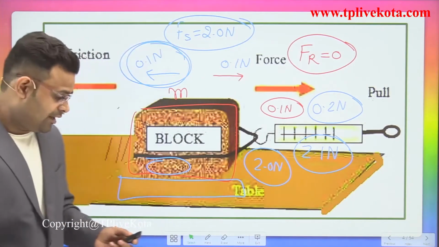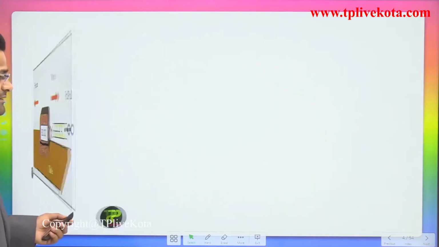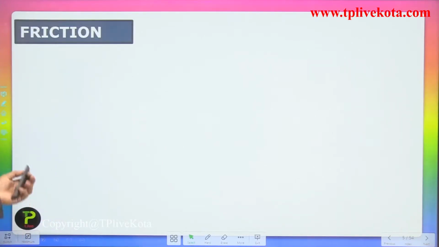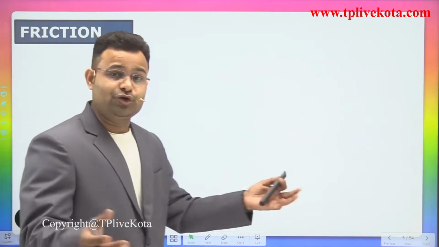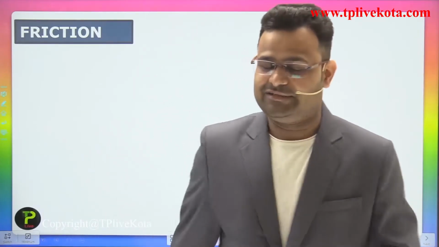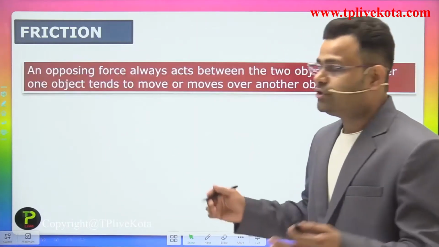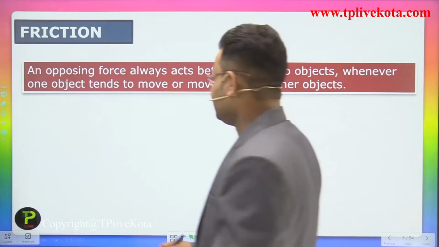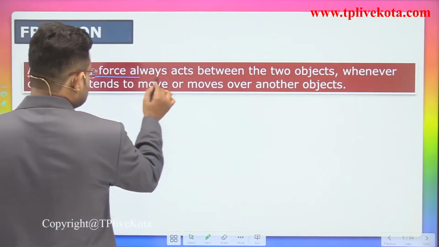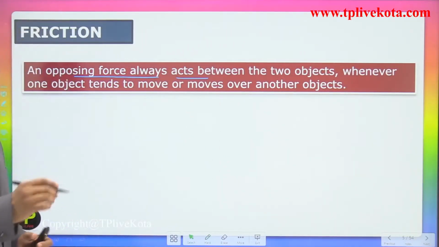Okay, so now we are moving to our next slide, guys. So students, now we are coming to today's topic, that is friction. What is friction? Most definitions say that it is an opposing force that always acts between two objects.